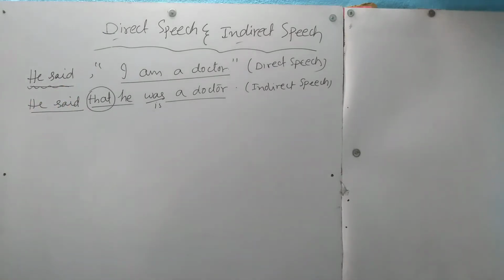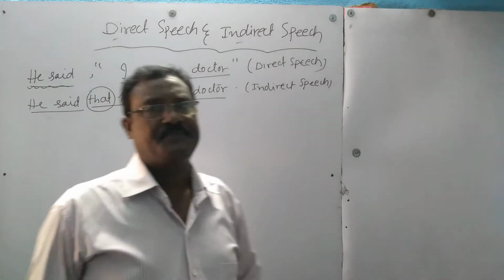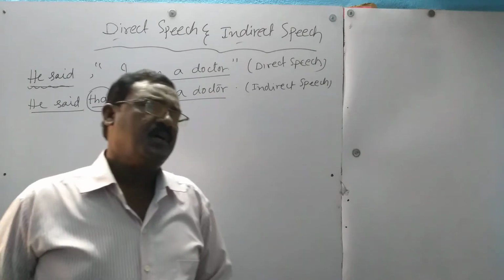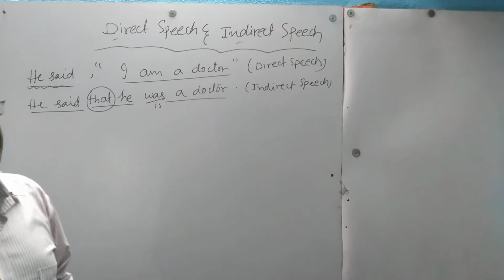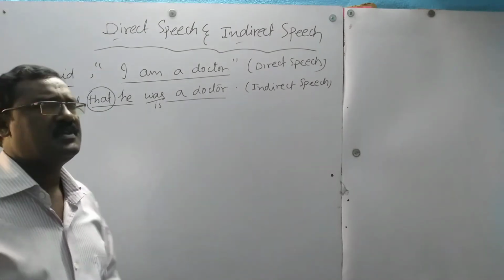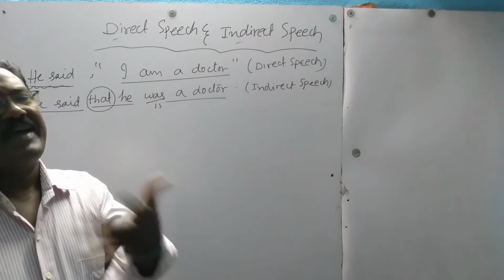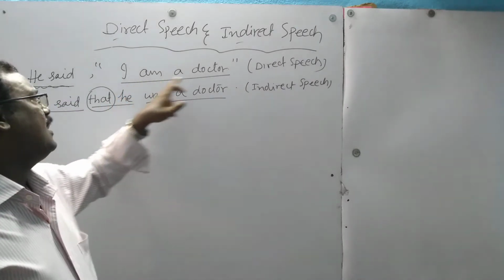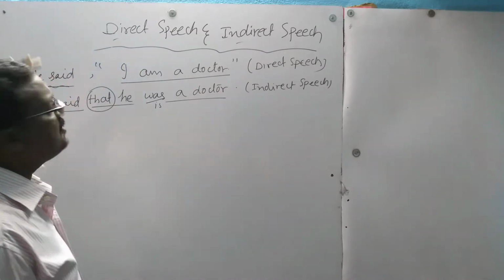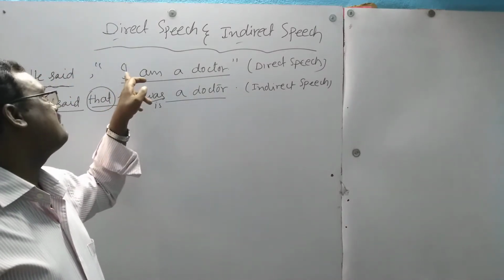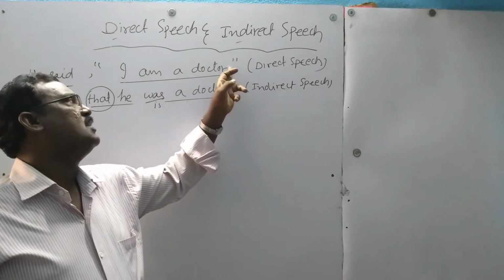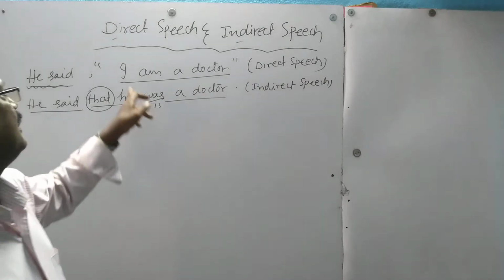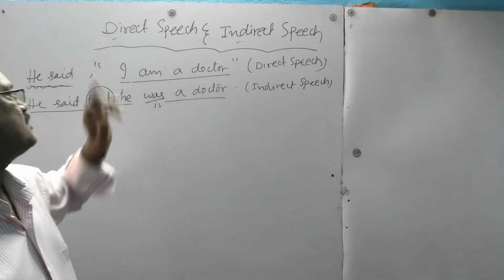So before we discuss direct and indirect speech, we can talk any sentence in different ways. That means there are four types of sentences in the English language. Assertive sentence or declarative sentence. Assertive sentence, declarative sentence, simply they say the facts of the subject. What he said, I am a doctor. This is the fact relating to this person. So the sentence starts with the subject. After that, the verb, next the remaining words. With the full stop, it ends. This is called declarative sentence or assertive sentence.